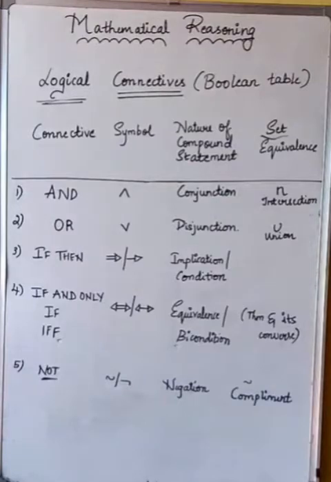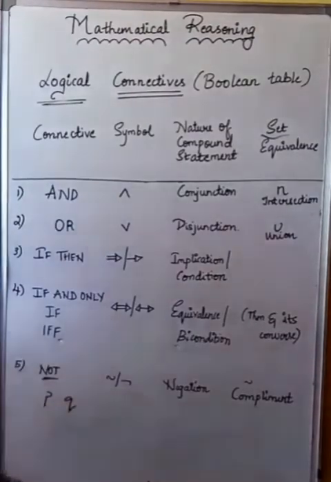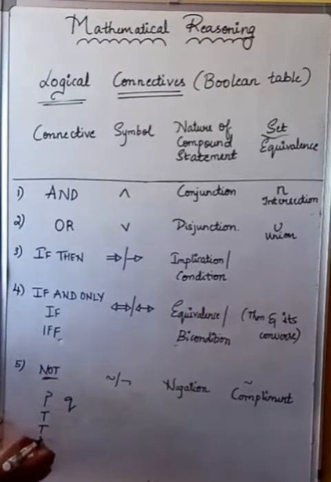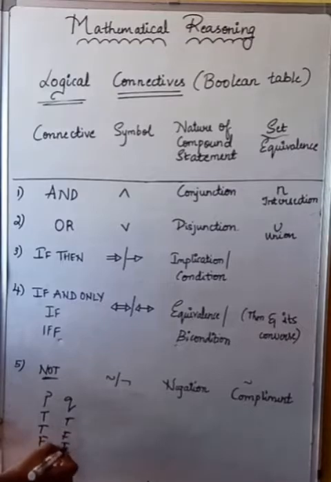So what is this and? Whenever we are finding the truth table for the word and, it means that when we have a P statement as well as a Q statement, we'll be naming the values as true, true, false, false, true, false, true, false.